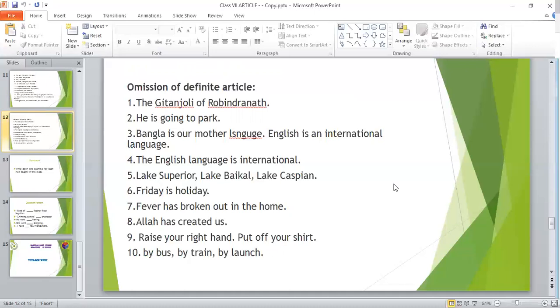Next, Lake Superior, Lake Baikal, Lake Caspian. Next, Friday is holiday. No need to say Friday is a holiday. Then, fever has broken out in the home. You cannot say the fever has broken out. Then, Allah has created us. Then, raise your right hand. Put off your shirt. Again, you cannot say I'm going by the bus. No. You will have to say I'm going by bus or by train or by launch.